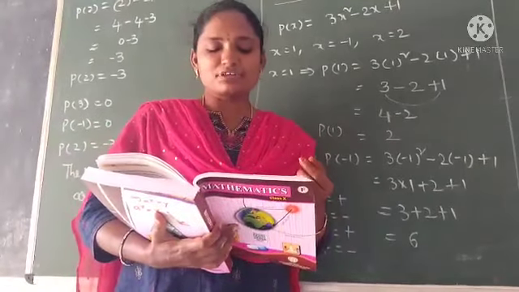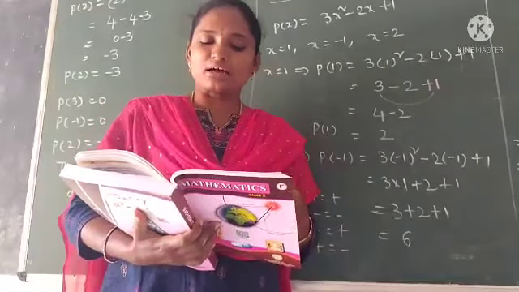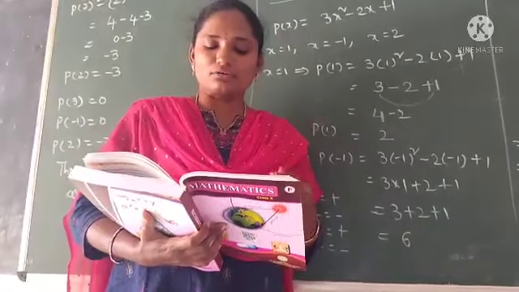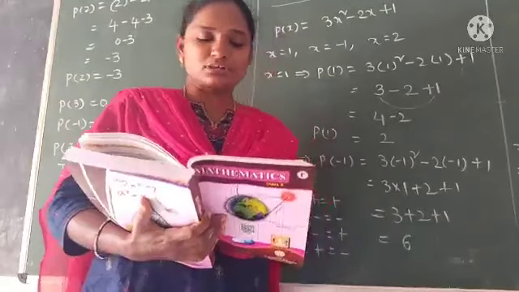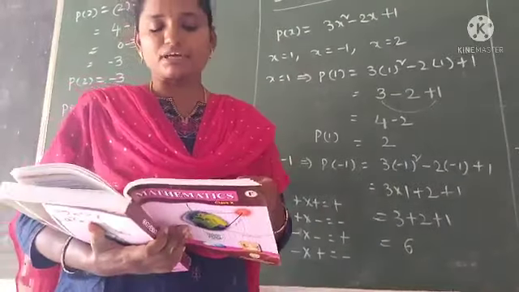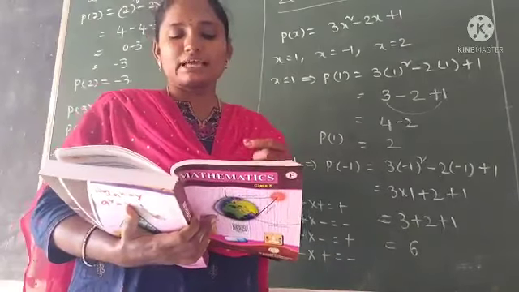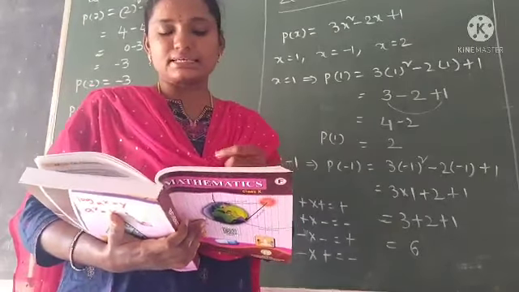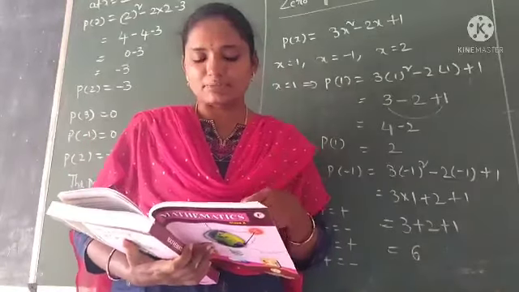In 5x power 7, x is the variable and 5 is the numerical value in front. So, the coefficient of x power 7 is 5, the coefficient of x power 5 is minus 6 and the coefficient of x is 7.